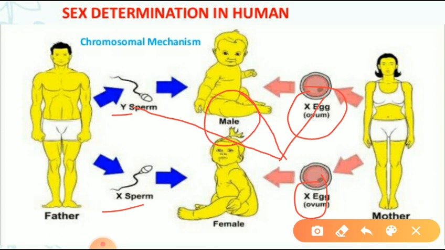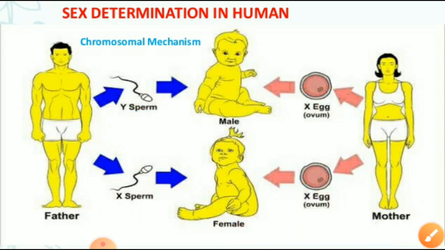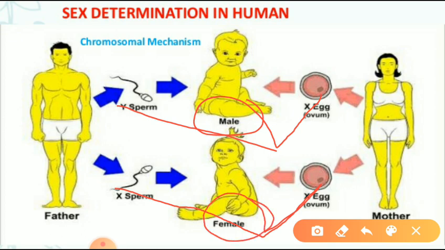Whereas if X chromosome carrying sperm fuses with X chromosome carrying egg, the resulting child will be female. Once again, Y chromosome carrying sperm fuses with X chromosome carrying egg, the resulting child will be male. Whereas X chromosome carrying sperm fuses with X chromosome carrying egg, the resulting child will be female. Okay, like this way we can determine the sex of a child.